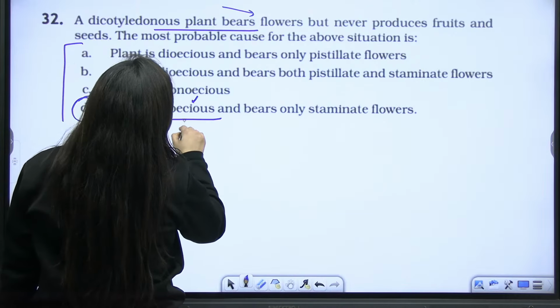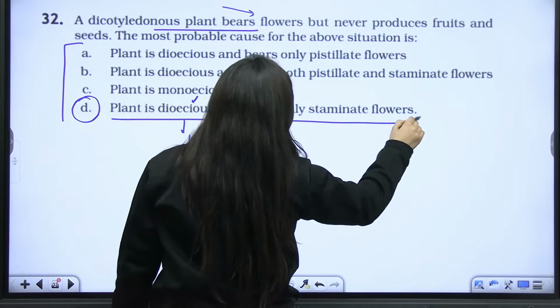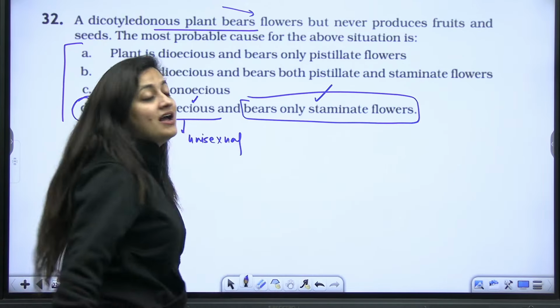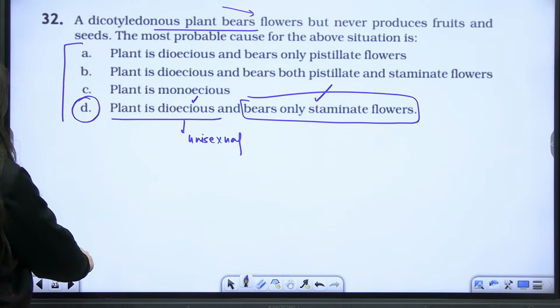Plant is dioecious. Dioecious means plant is what? Unisexual and has only staminate flowers. Then obviously the male part is not going to form the fruit or the seed.